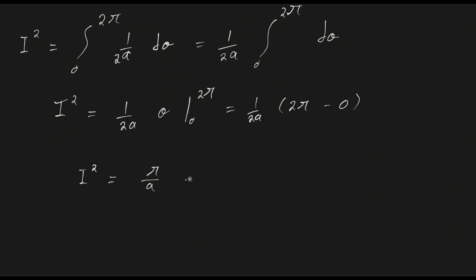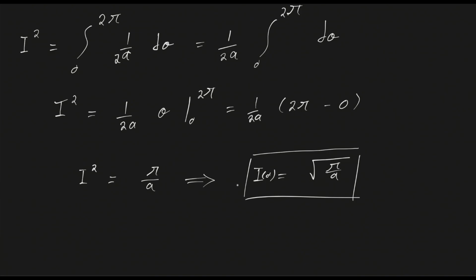And in order to get I, we just take the square root on both sides, and we get I as a function of a equal to the square root of pi over a. Some people might say, well, it's plus or minus the square root of pi over a, but that's really not the case. If you remember, the integral we were calculating represents the area under the Gaussian function, which is always going to be positive. So therefore we drop the negative solution to this equation.